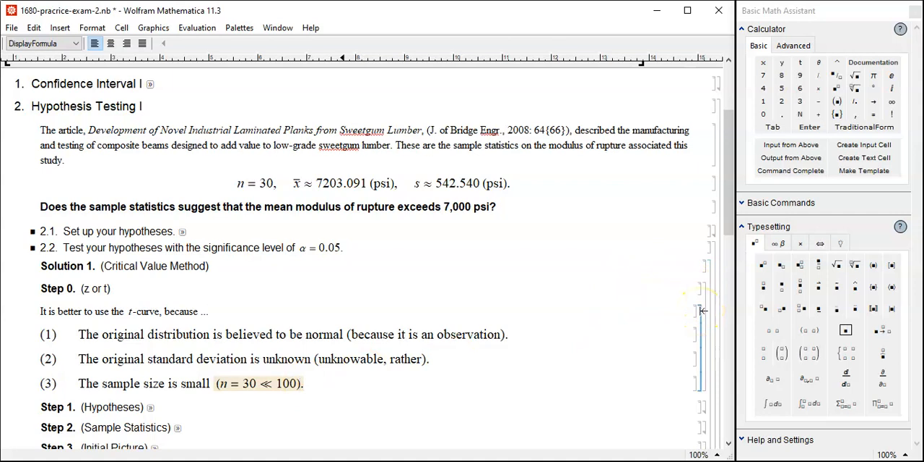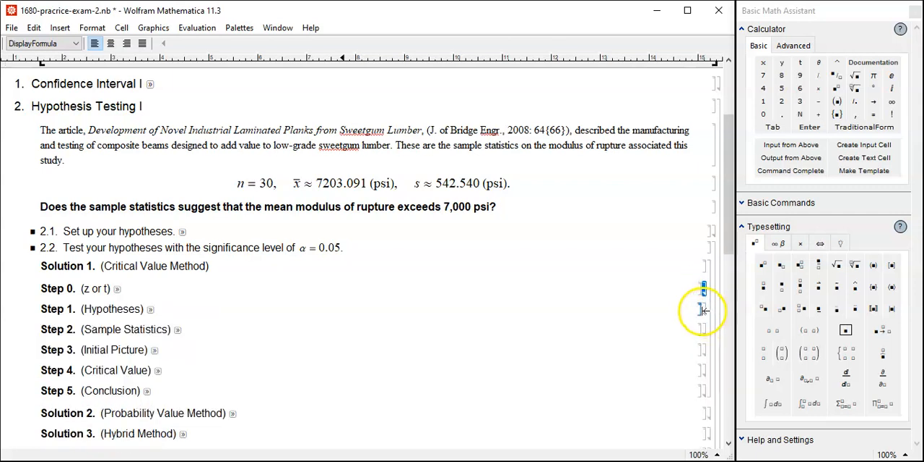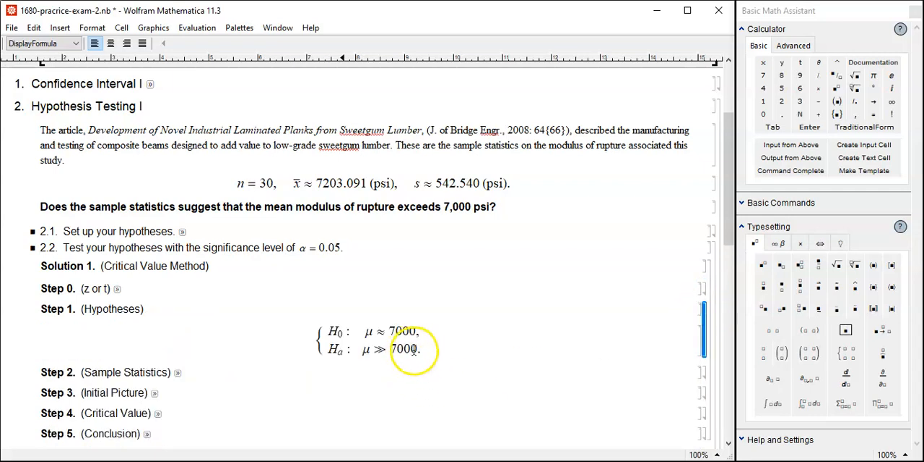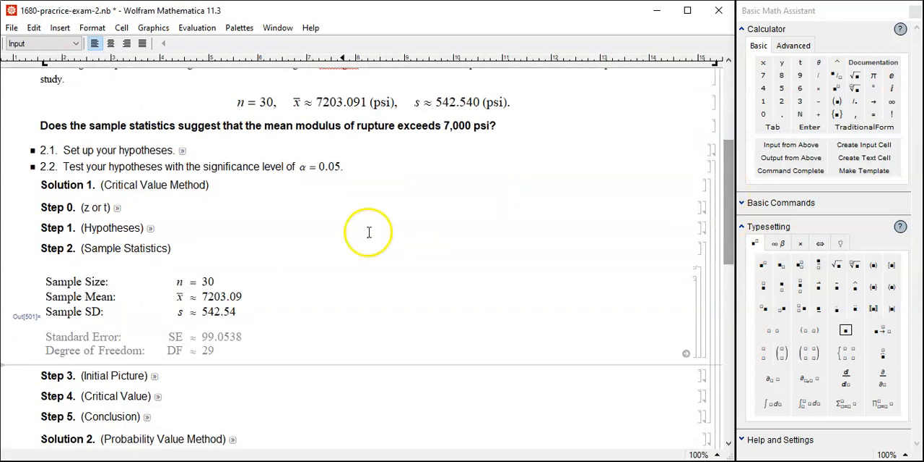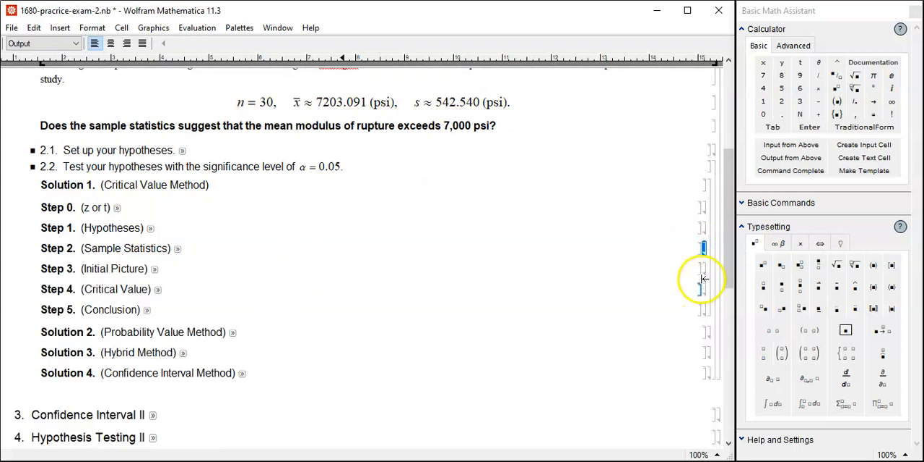I usually use a threshold of 100, but depending upon the author, sometimes you may go even further. Anyway, we have to use a t-test, and the hypotheses we just went through already. Null, about 7,000. Alternative, much bigger than that. And the sample statistics are the same as those. Please check. Same as those, right? Okay, all right. And then here is the initial picture.